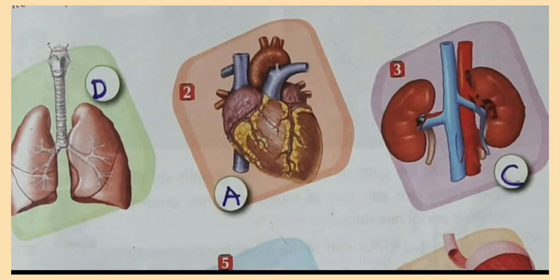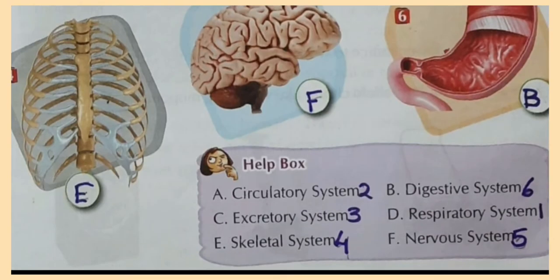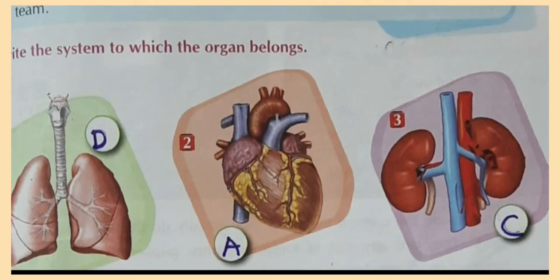Second one is easy to recognize. It is the picture of a heart here. So the system is the circulatory system. Heart and blood vessels like veins and arteries are the main organs of the circulatory system.